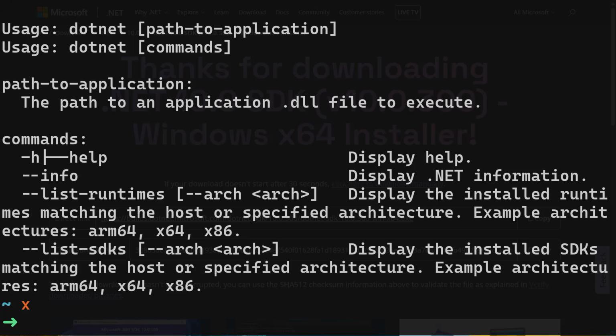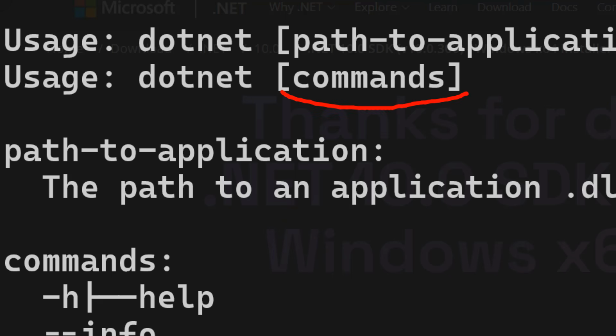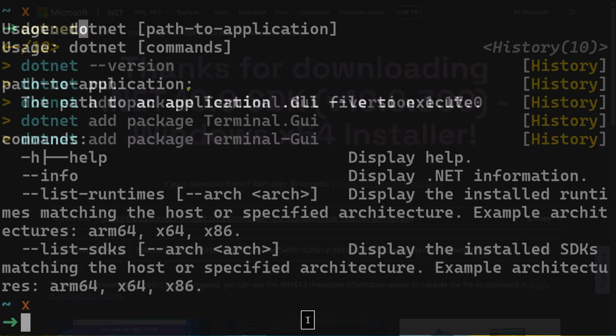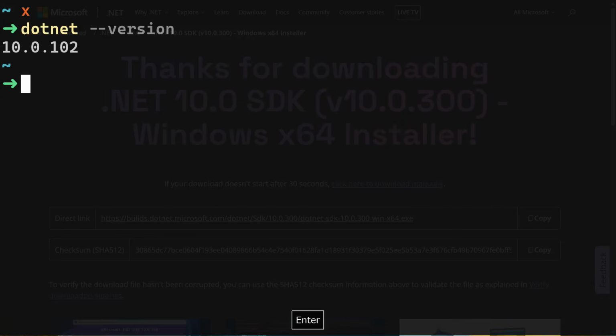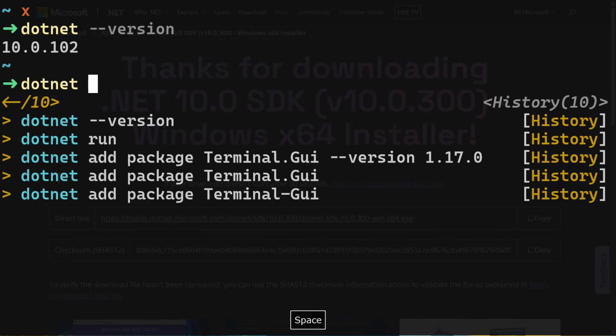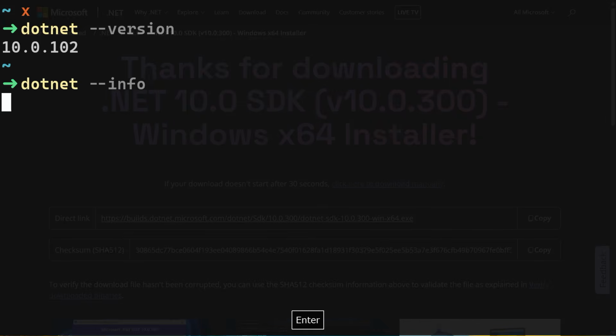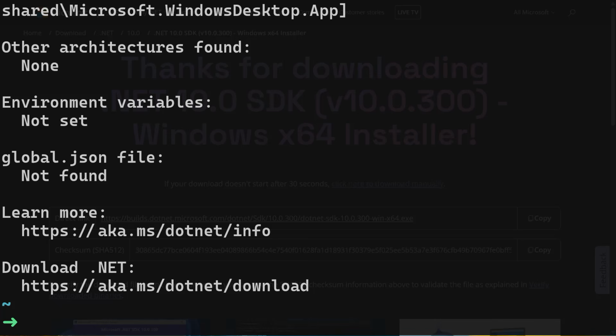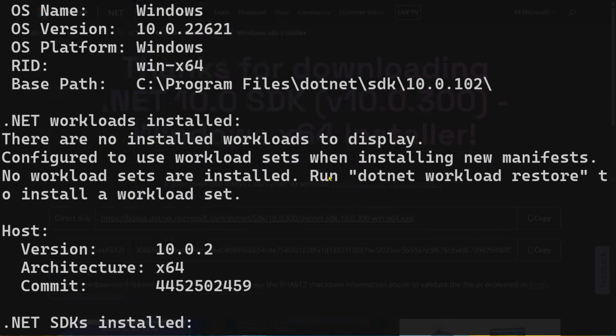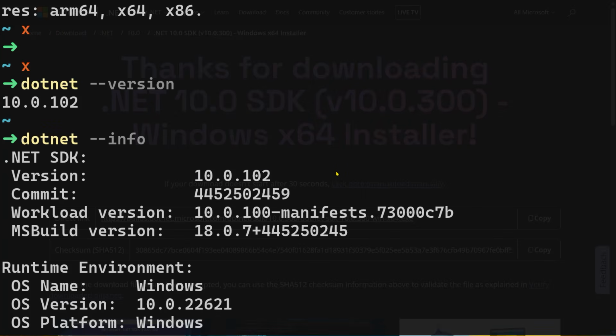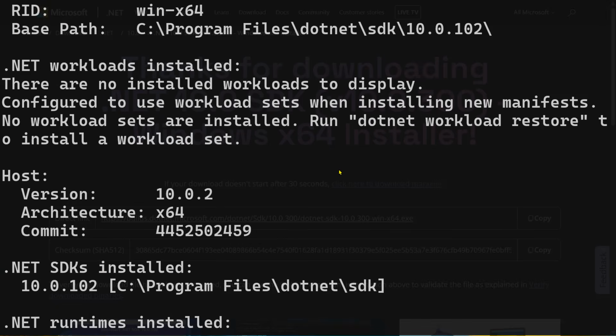It's very important to know the commands attached to .NET, the supplementary commands. dotnet --version checks the version. We can also do dotnet --info, right? That's going to display the installed SDK, the runtimes, the operating system, the architecture, the environment path, you know, everything.